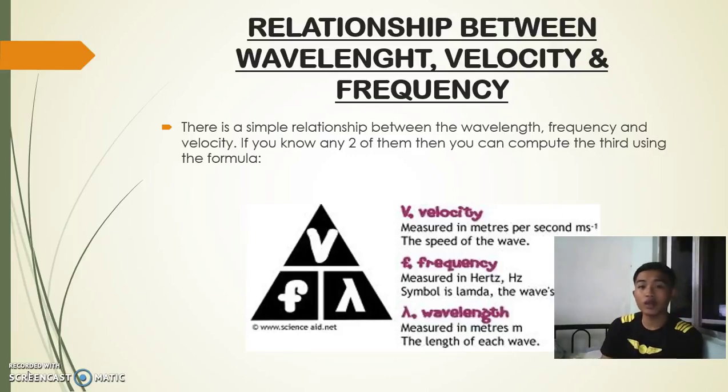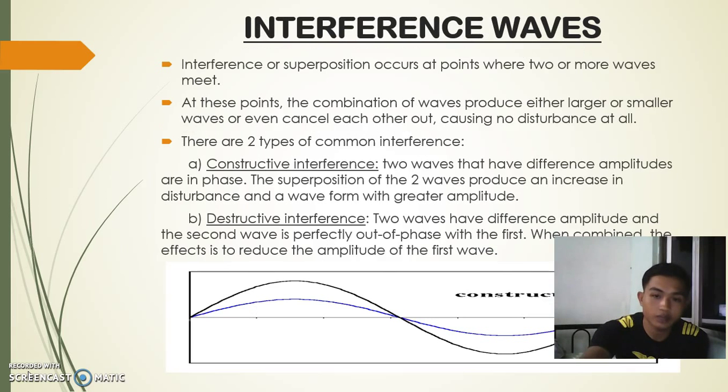Relationship between wavelength, velocity and frequency. These are simple relationships between wavelength, frequency and velocity. If you know any two of them, then you can compute the third using the formula like the example.